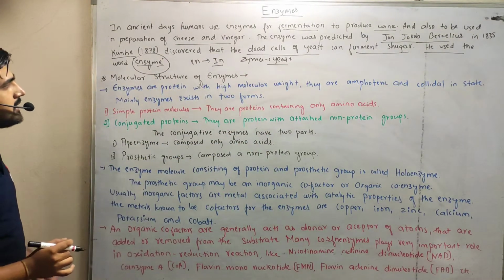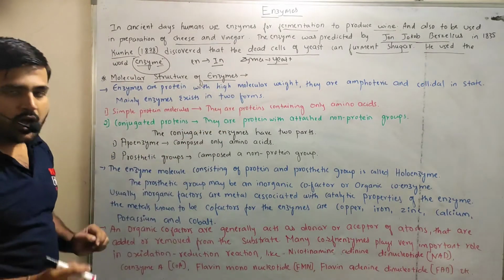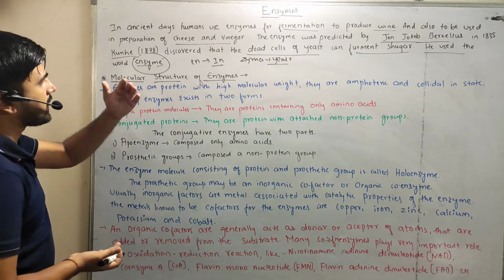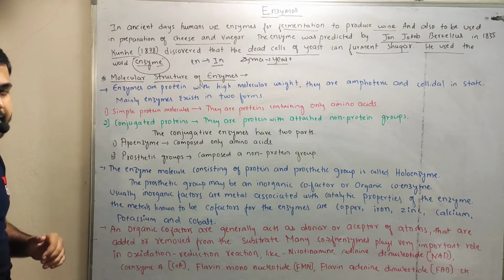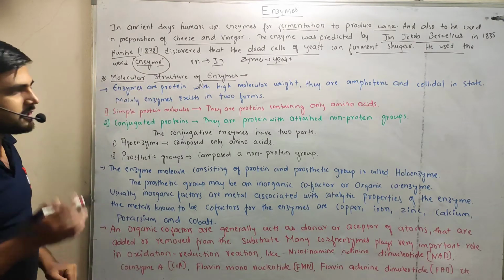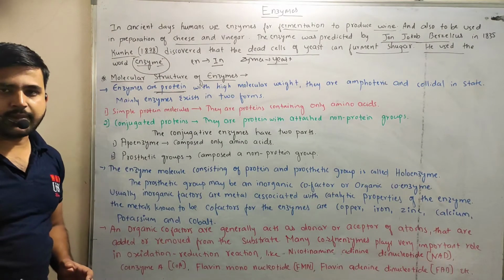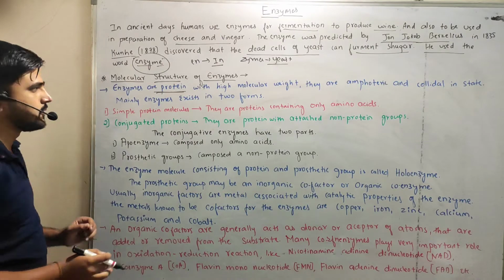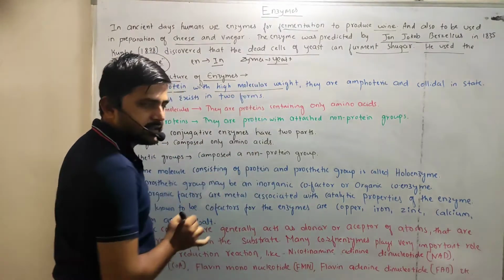Next is the molecular structure of enzymes: how enzymes are made and their structure. The first point here is that enzymes are proteins. This is important. All enzymes are proteins, but all proteins are not enzymes. Enzymes are proteins with high molecular weight.